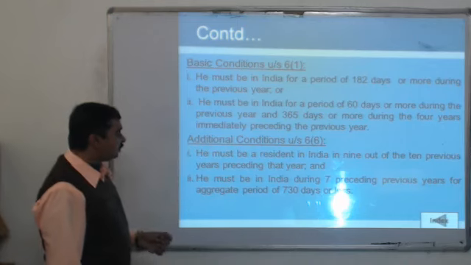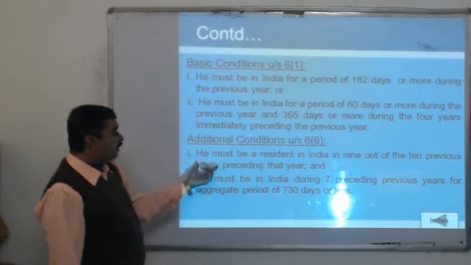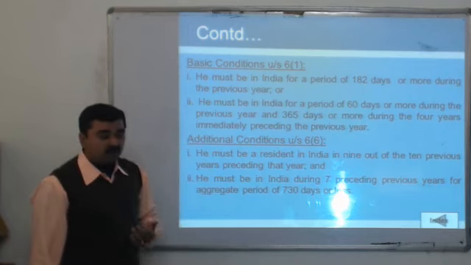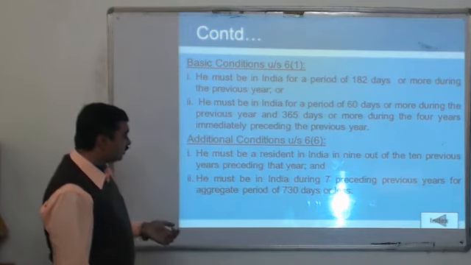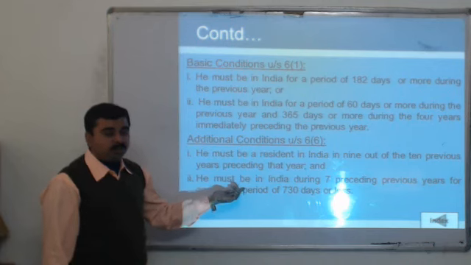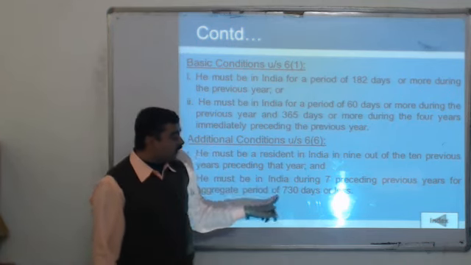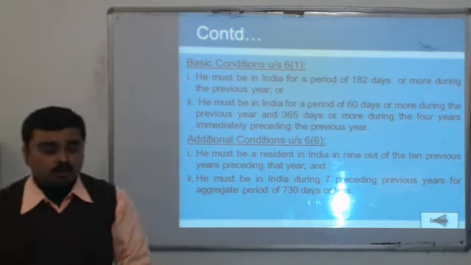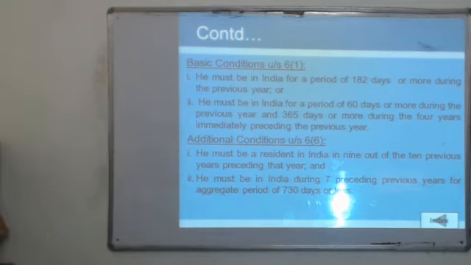Now the additional conditions. The first additional condition is that he must be resident of India for any 2 years out of the 10 preceding years, and he must be in India for 730 days in the 7 preceding years. Both these additional conditions are compulsory, which means that if the 2 additional and 1 basic condition are fulfilled, we believe the assessee is resident.